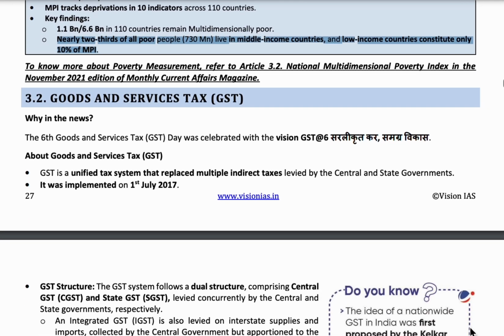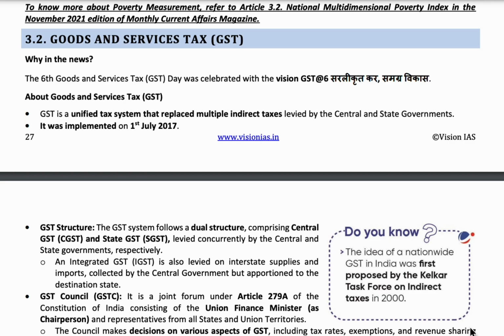The next topic is Goods and Services Tax, GST. To cut down multiple taxes on goods and services, a single taxation system called GST, Goods and Services Tax, was introduced by the central government on 1st July 2017.